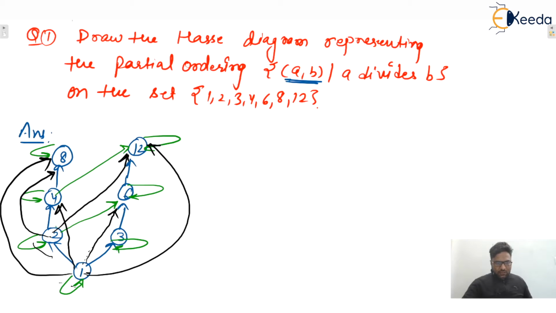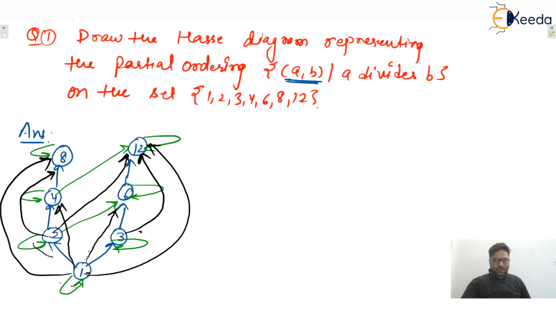Also 3 will be related with 12, isn't it? So you can see all these pairs will be there. So transitive pairs as well as self loops, isn't it? That will be the directed graph, or we can say that is the diagram. I hope this one is clear to everyone, isn't it?